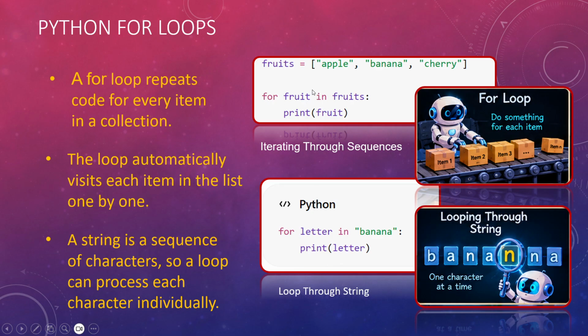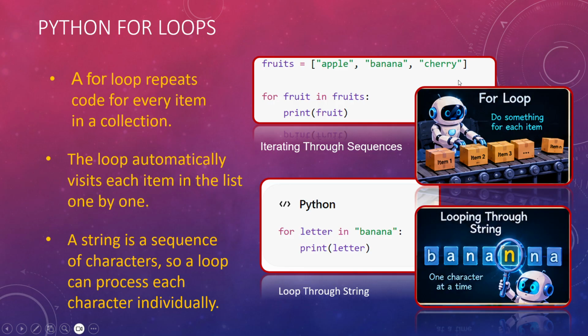For fruit in fruits, where fruits is a list object, this will get every item in your list, correct? And in is your membership operator, we have already seen that. So it will print fruit and keep going till you reach the last index.